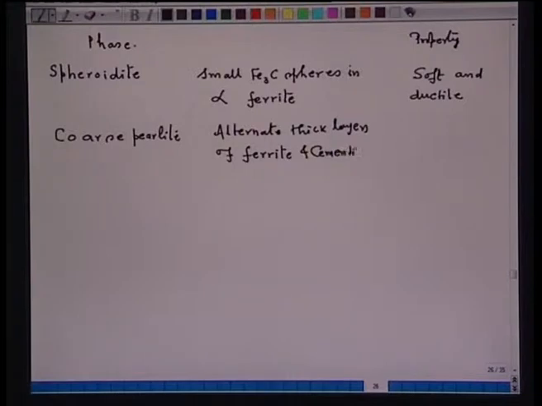This is altogether a different type of phase. This is harder and stronger than spheroidite.